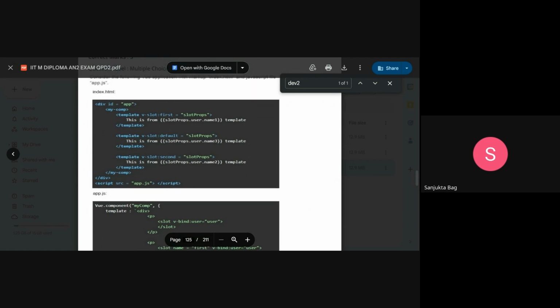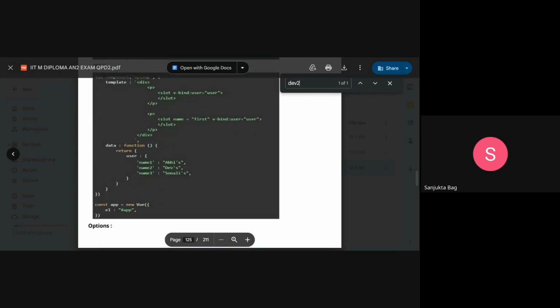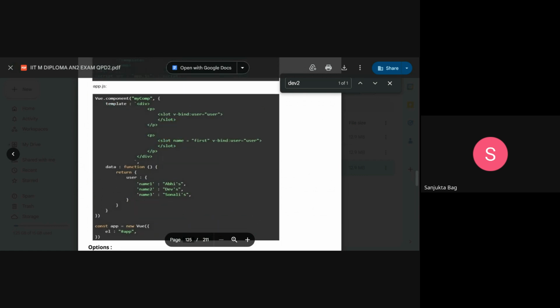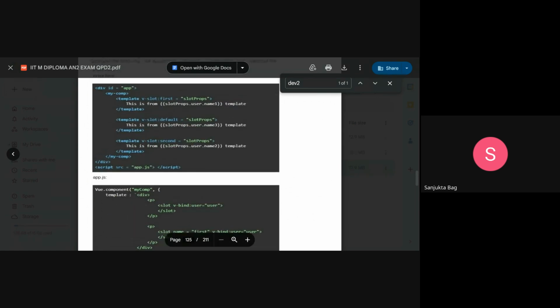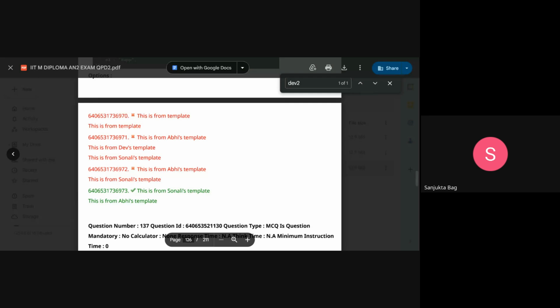Only the default, name3, and name1, these two templates will be rendered. The default is name3, Sonali's template, and the other, name1, is Abhi's template. This is Sonali's template. This is from Abhi's template.